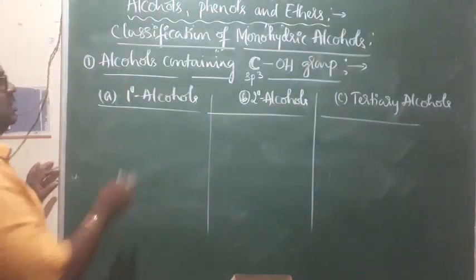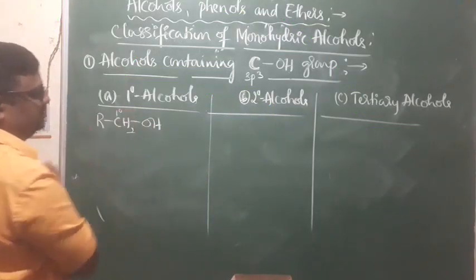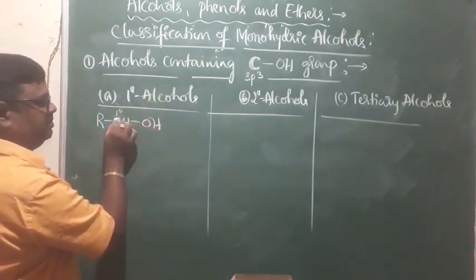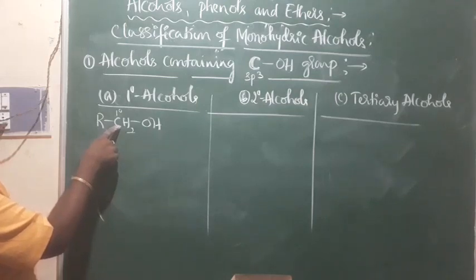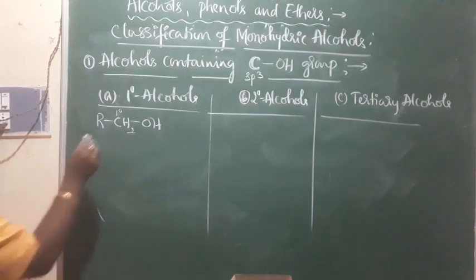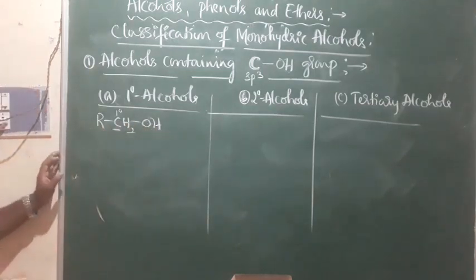As far as primary alcohols are concerned, the OH group is directly attached to the primary carbon. This is primary carbon. These are the alcohols where the OH group is directly attached to the primary carbon. Primary carbon is the one directly attached to one carbon atom or no carbon atom, right? This is primary carbon, and to which the OH group is connected. Therefore, that is called primary alcohol.